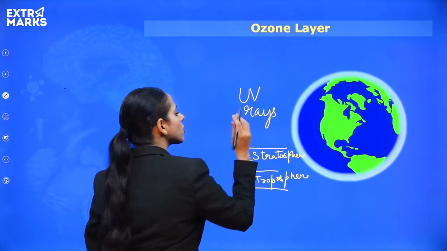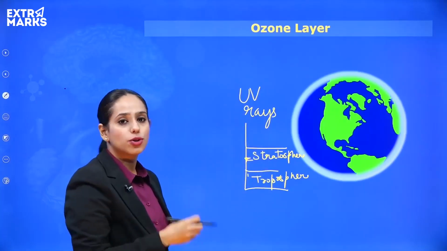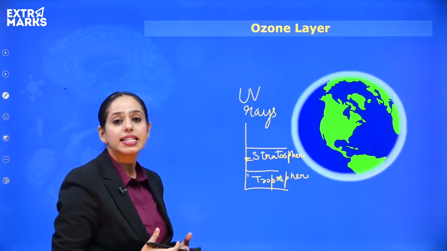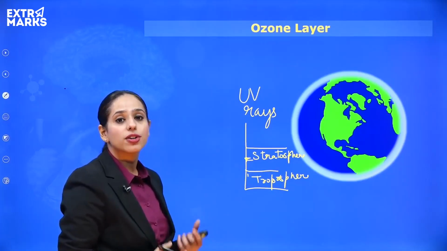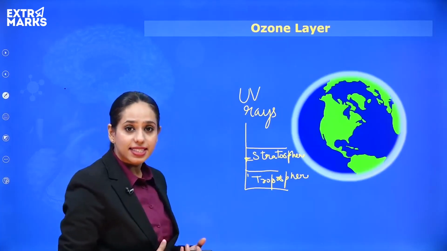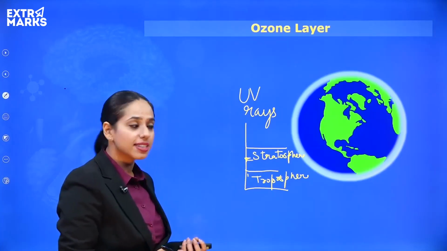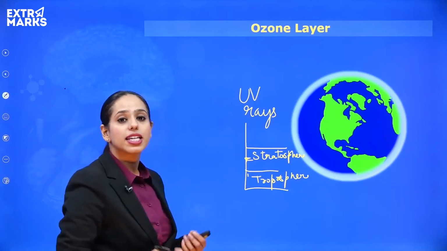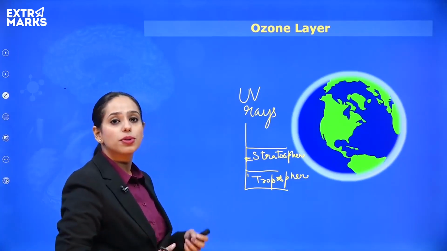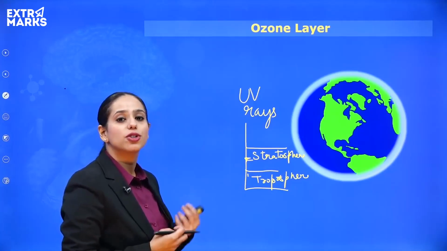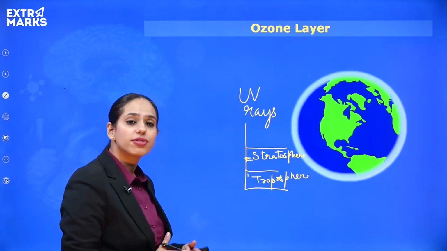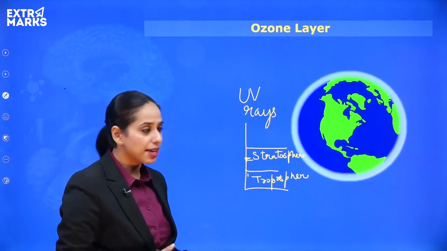Now, UV rays also have different types, but we're not going to go into that detail. We are just going to talk about how UV rays are going to be affecting your skin in different ways. It may cause cancer. It might cause cataracts or skin cancer. So, these are certain things that UV rays can do to human health, and many other innumerable things it can do. It can cause damage to life and to non-living things as well.